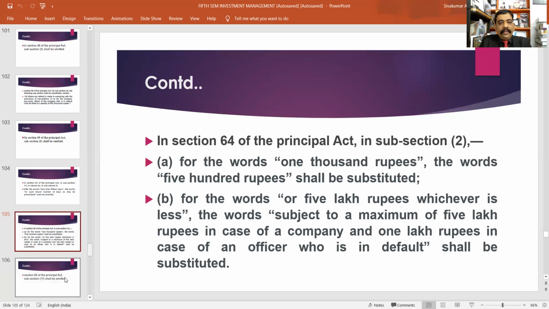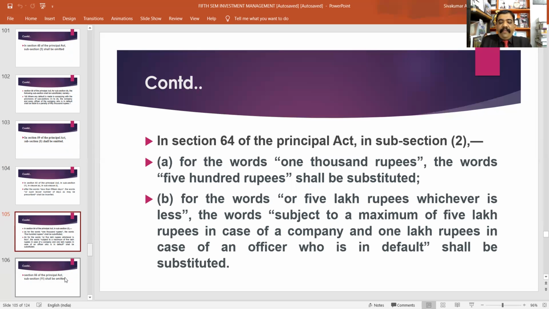Now, there is another amendment, that is amendment to section 64. Section 64 is related with the notice to be given to registrar for alteration of capital. Amendment to section 64 of the Principal Act in subsection 2. Okay. Amendment to subsection 2 of section 64.